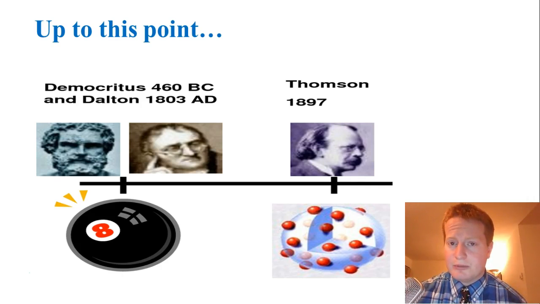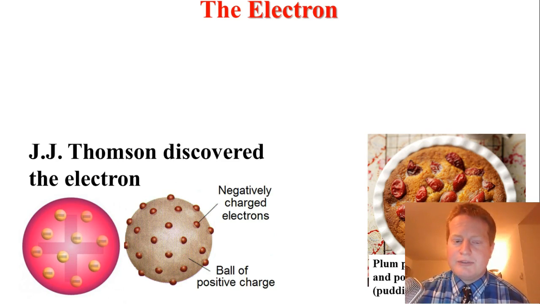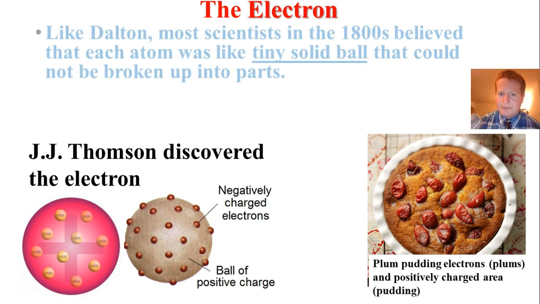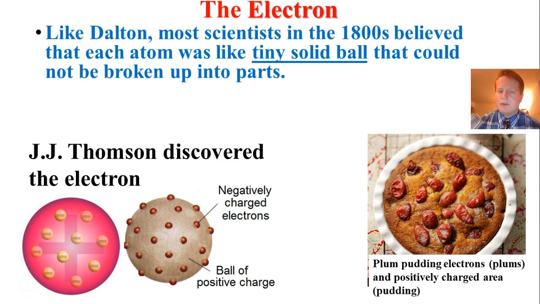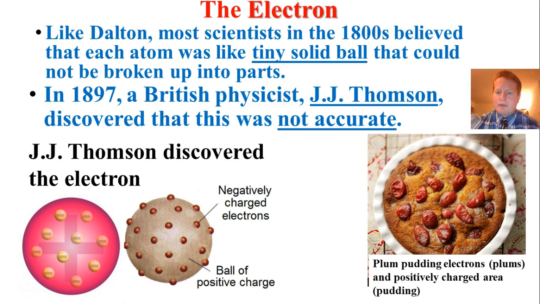And so the first one we're going to talk about is a guy named J.J. Thomson. So Thomson's most famous contribution is that he discovered the electron. That is what he contributed. So like Dalton, most scientists in the 1800s believed that each atom was like a tiny solid ball that could not be broken up into parts. However, J.J. Thomson discovered that was not true. And so this is what his theory was.